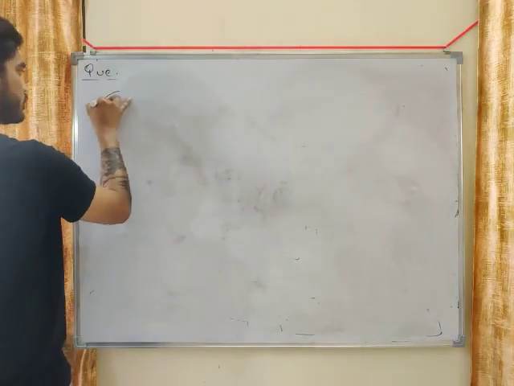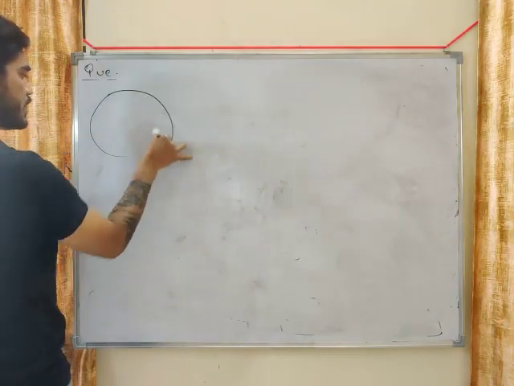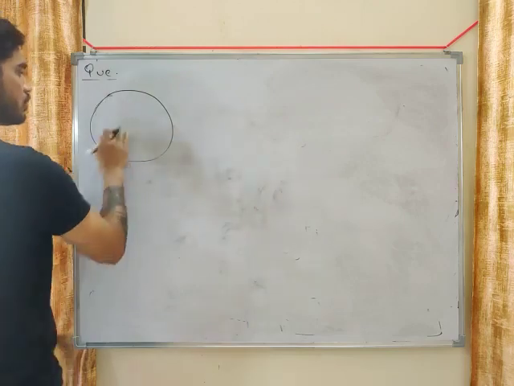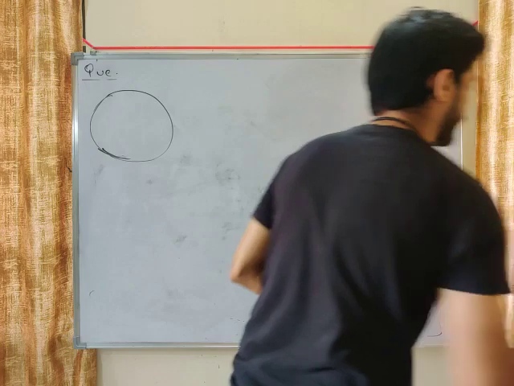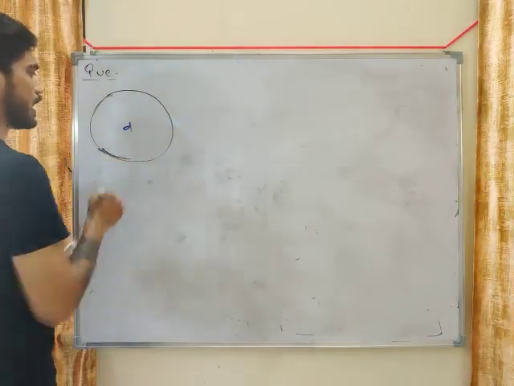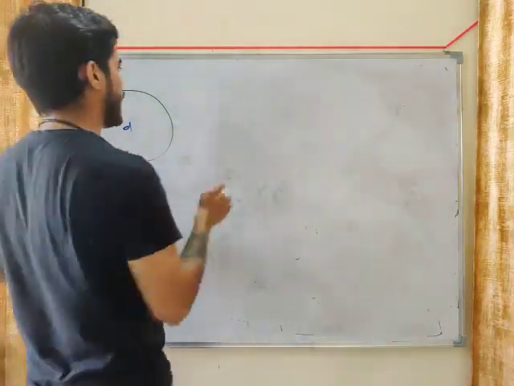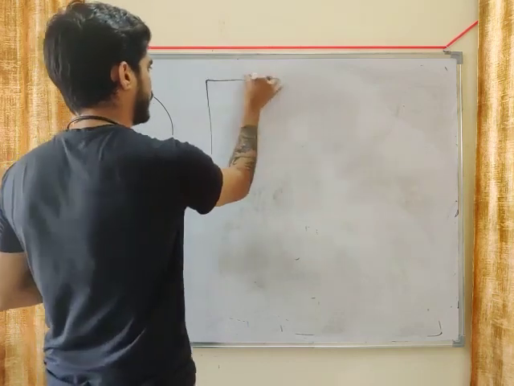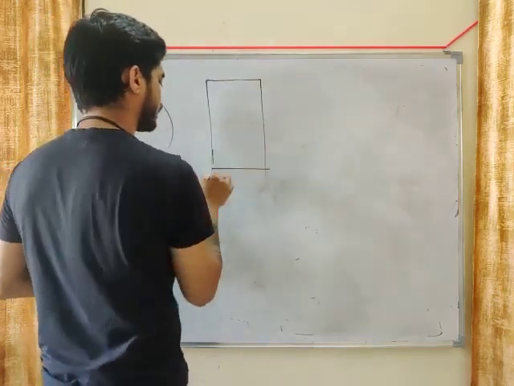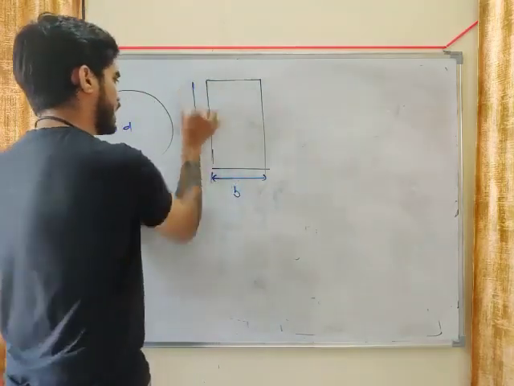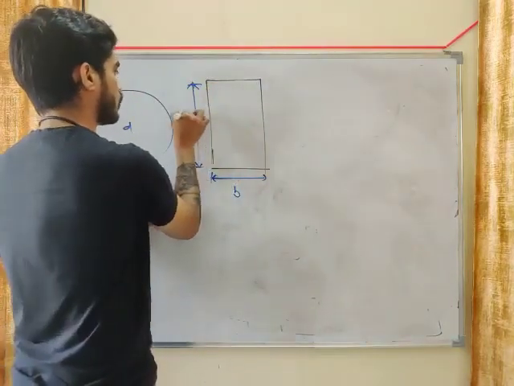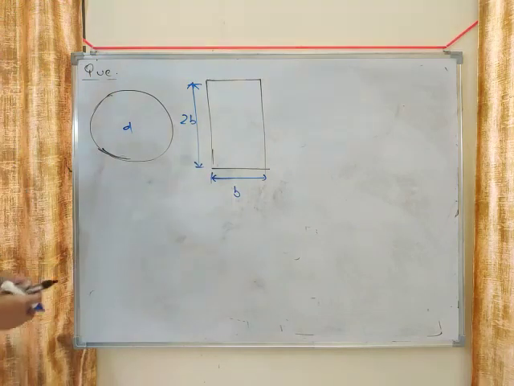Let's say we have a circle of diameter d, and we have a rectangle of width b and height 2b. Width is b, height is 2b.